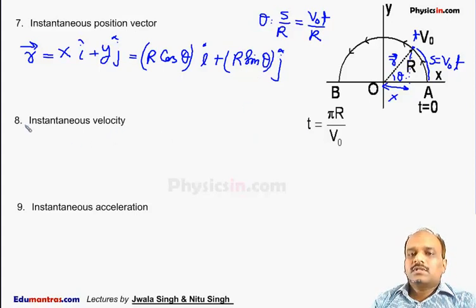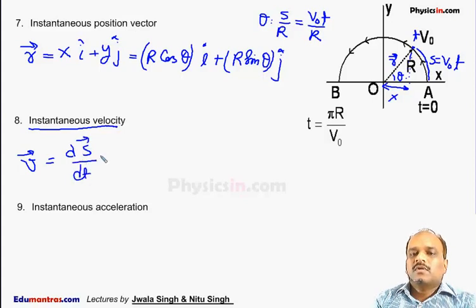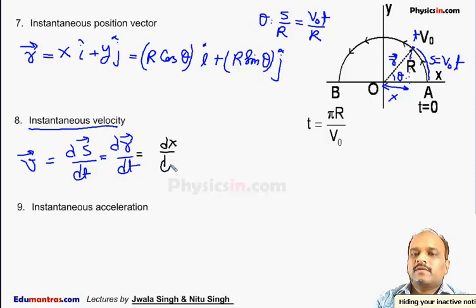The other is instantaneous velocity. The instantaneous velocity is simply defined as v, which is equal to ds by dt, the rate of change of displacement, or that is also equal to dr by dt, the rate of change of instantaneous position vector. So this is equal to dx by dt i cap plus dy by dt j cap.